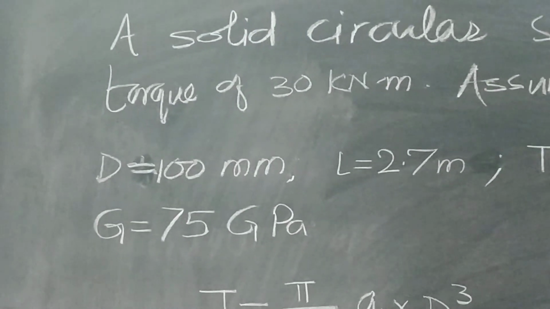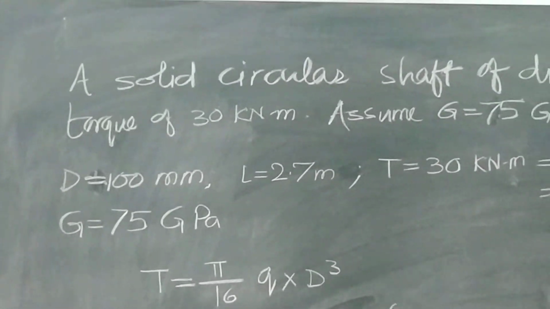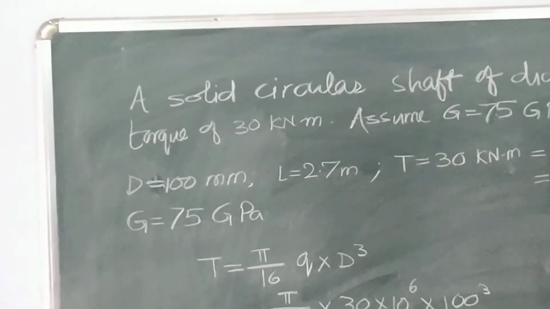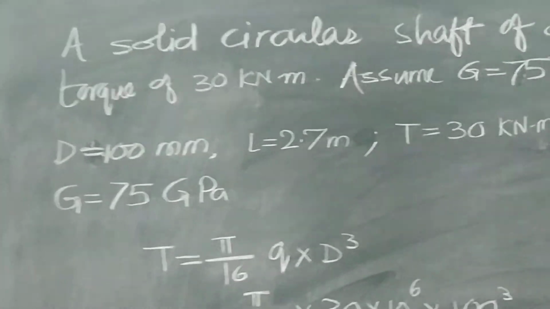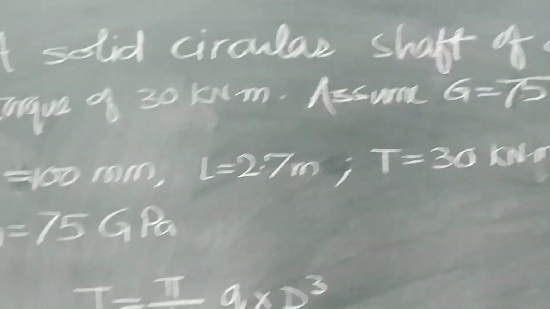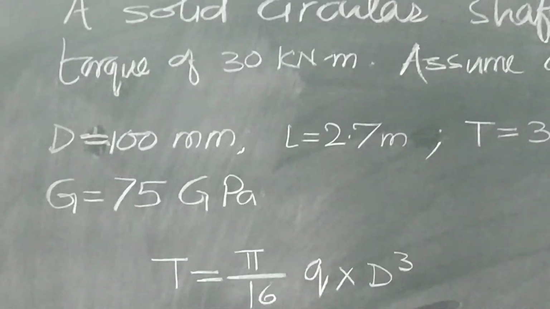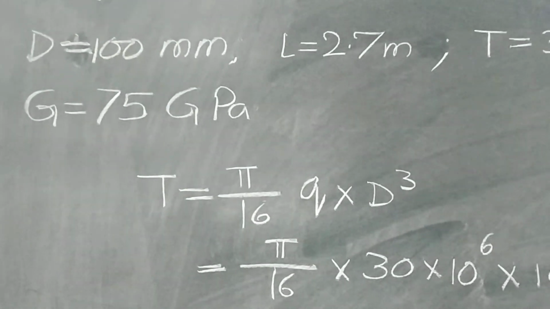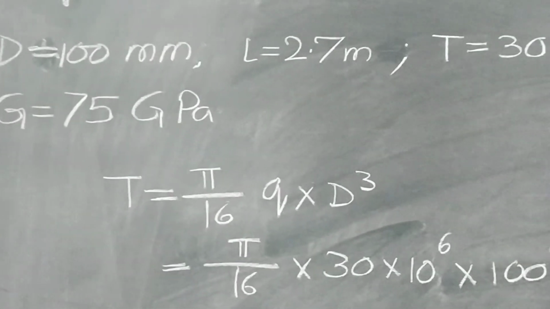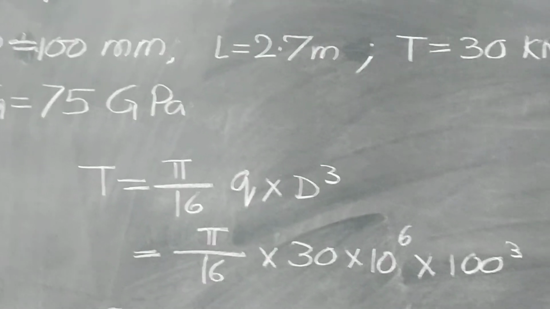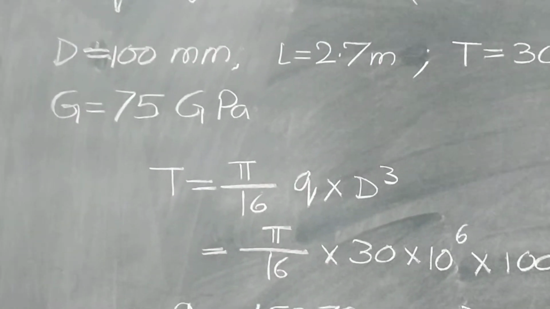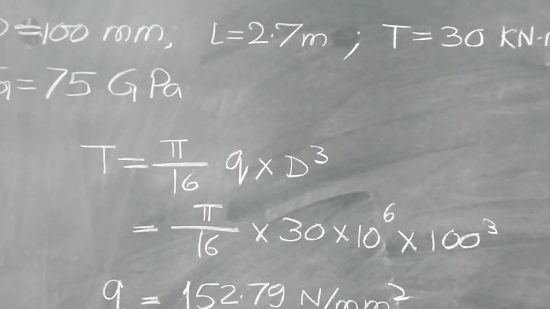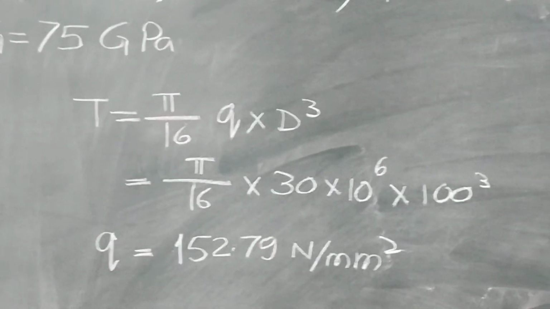Many students are afraid of the given data, gigapascal, length in meter and so on. But don't be afraid, we are going to use a simple formula, T is equal to pi by 16 Fs into d cube. Instead of Fs, we can use the notation Q, where Q is shear stress.